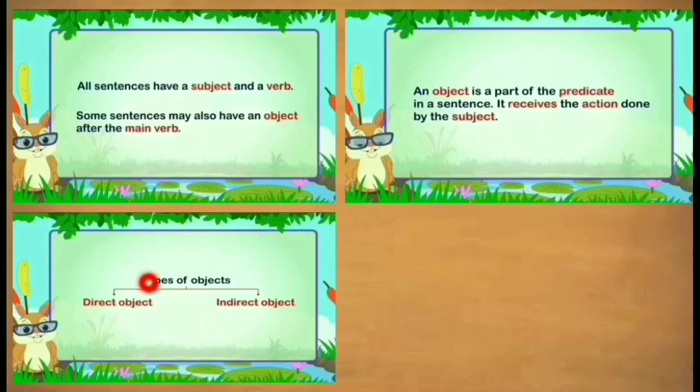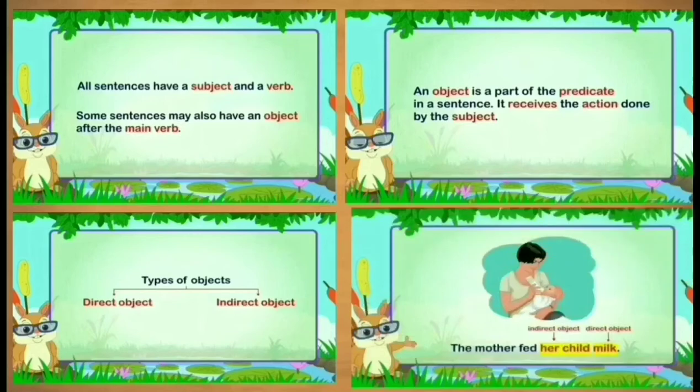So there are two types of objects, direct object and indirect object. For example, look at here. My mother fed her child milk. Here her child is the indirect object, milk is the direct object. So how to identify these direct and indirect objects? Very simple, we will learn in this class.